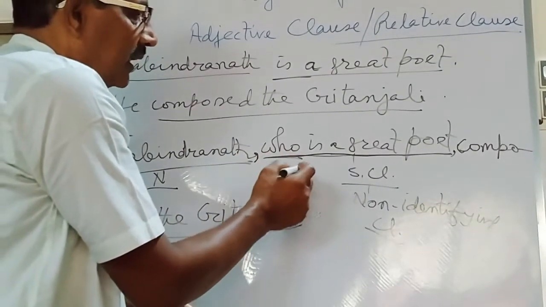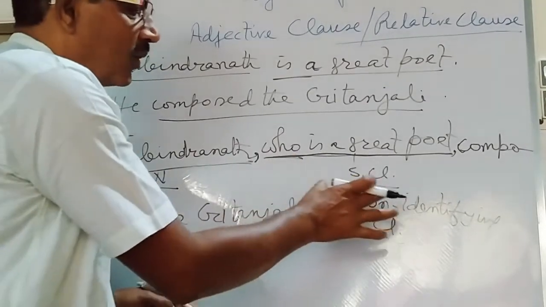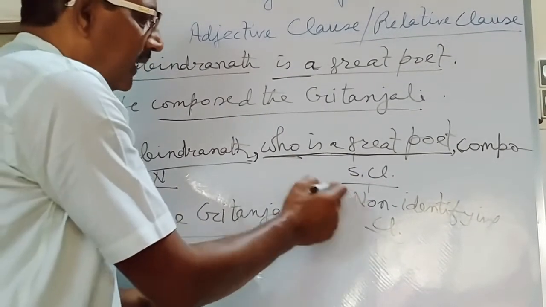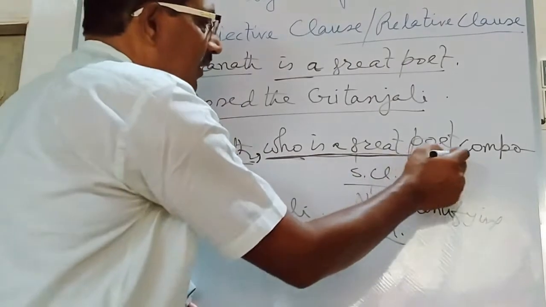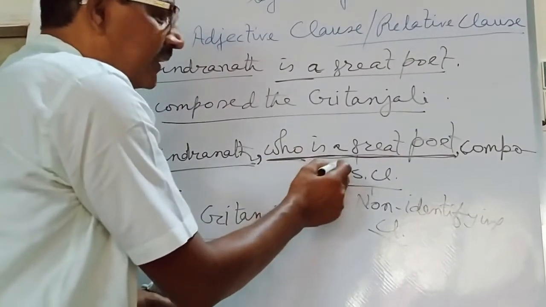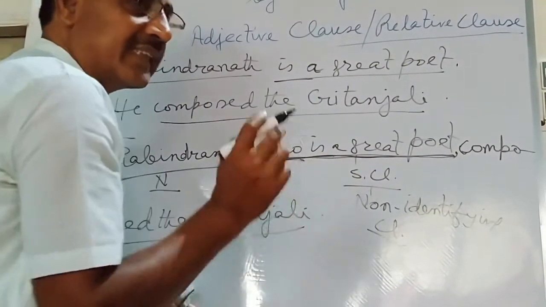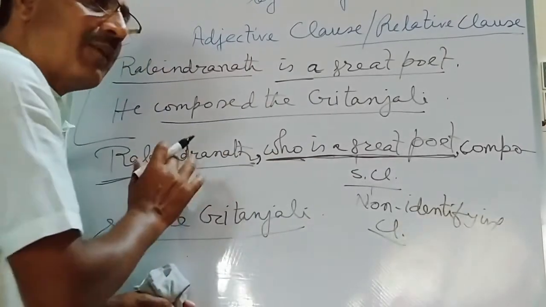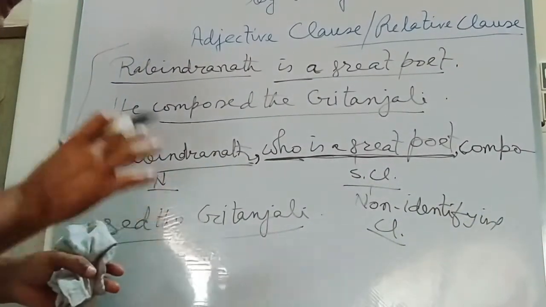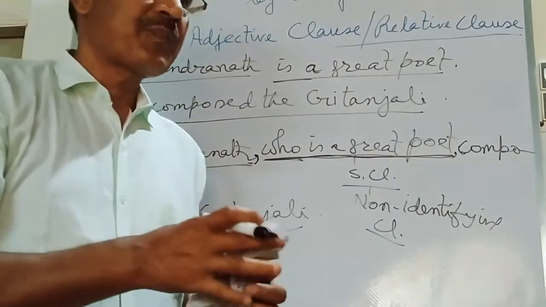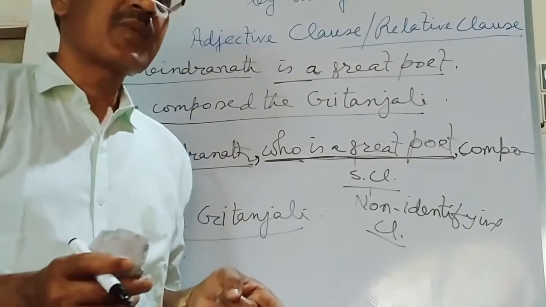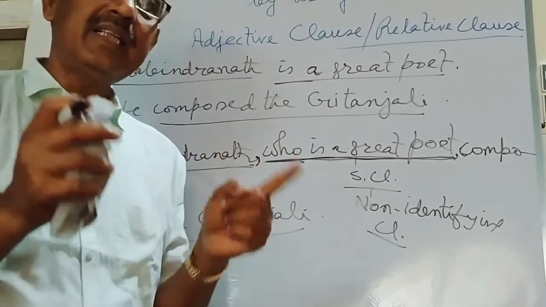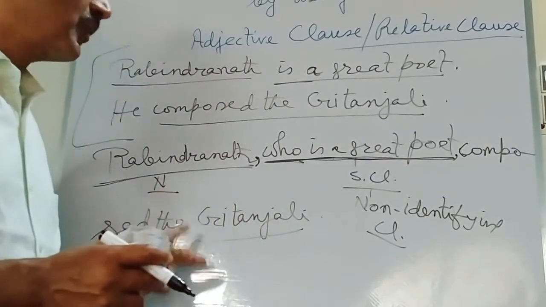Here you have to see what a non-identifying clause is. It is called a non-identifying clause because this clause is not necessary or essential to describe something about Rabindranath. If I ask you the question, who composed the Gitanjali? You will clearly answer, Rabindranath composed the Gitanjali.